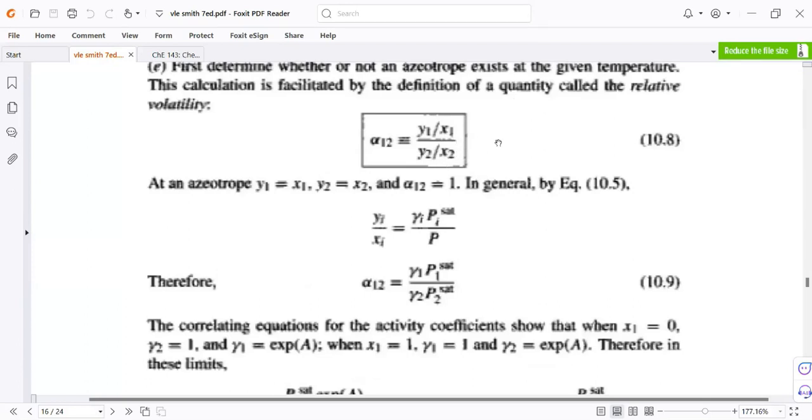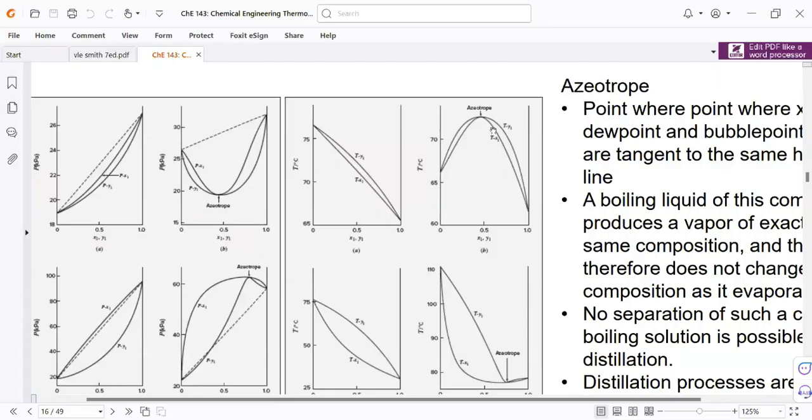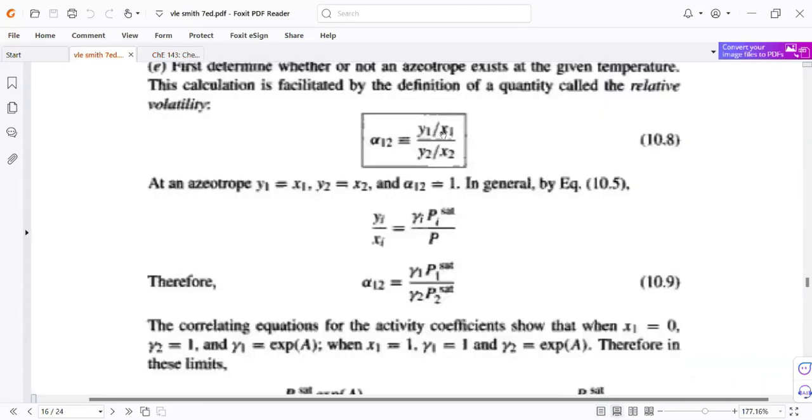Because at the azeotrope, if you will remember, let me go to the lecture slides. At the azeotrope, the value of y sub 1 is equal to the value of x sub 1, and the value of y sub 2 is equal to the value of x sub 2. So, therefore, the relative volatility alpha sub 1,2 is equal to 1.